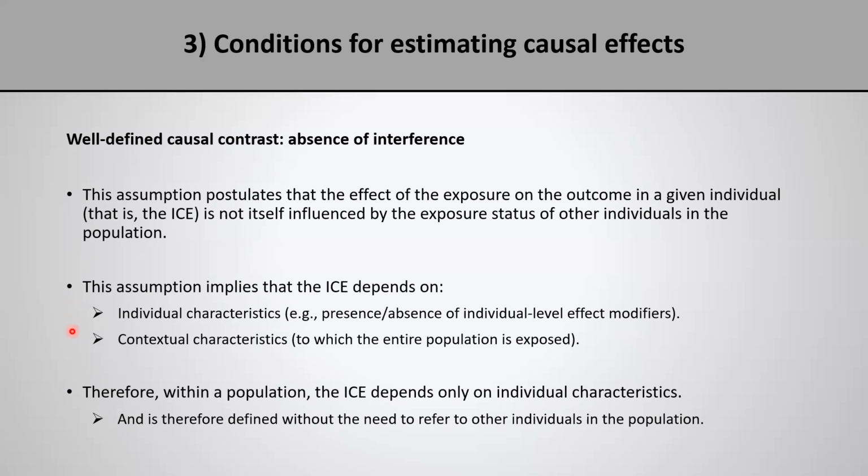And the individual level causal effect can, of course, also depend on contextual characteristics, that is, characteristics to which the entire population is exposed. So those do not contribute to variability in the causal effect within a population, which means that the individual level causal effect within the population depends only on individual characteristics. And therefore, we can define the individual level causal effect without the need to refer to other individuals in the population. In other words, to define the individual level causal effect, I only need to think about that specific individual and not about other individuals in the population.